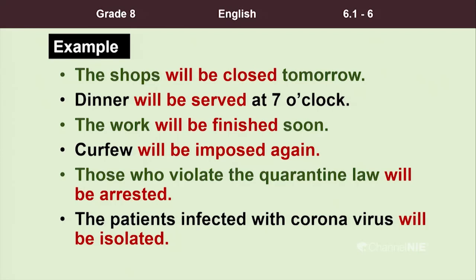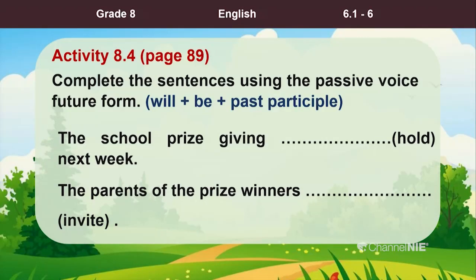Right. Ms. Suchitra has read you all the sentences. Now, the words in red: will be closed, will be served, will be finished, will be imposed, will be arrested, will be isolated. Okay? Right. Now, this is the activity that you find in page 89. Complete the sentences using the passive voice future form. Will plus be plus past participle. Before that, shall we read the sentences one by one?